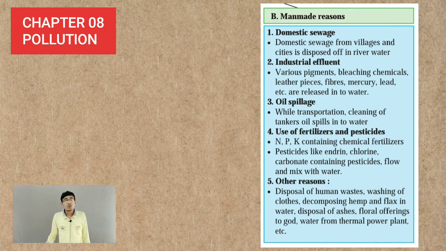As we know, most of the agricultural practices are performed along the bank of a river, and when we use these pesticides excessively on the farmland, the pesticides get mixed up with the soil, and this soil is again mixing with the water, or else the waste from the agricultural land which is released in the water is going to contaminate the water with these pesticides. So again this is one of the important reasons of water pollution.